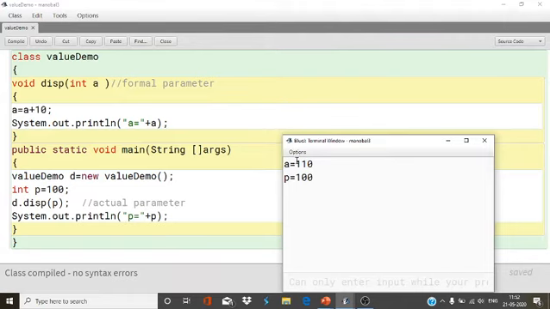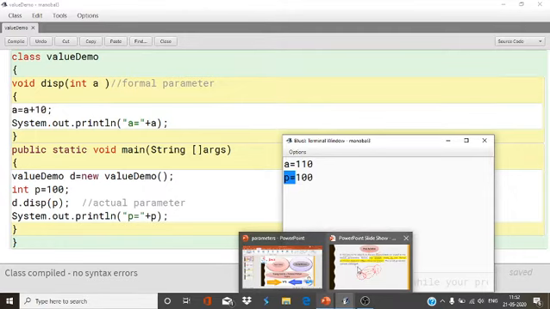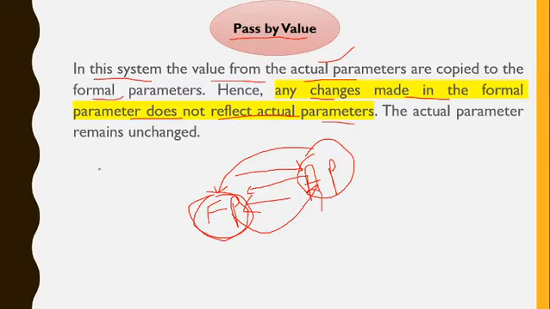In value type, the address of a is different and the address of p is different. Now I will give one simple example to understand this. Suppose a variable a is here, and another variable p is here.